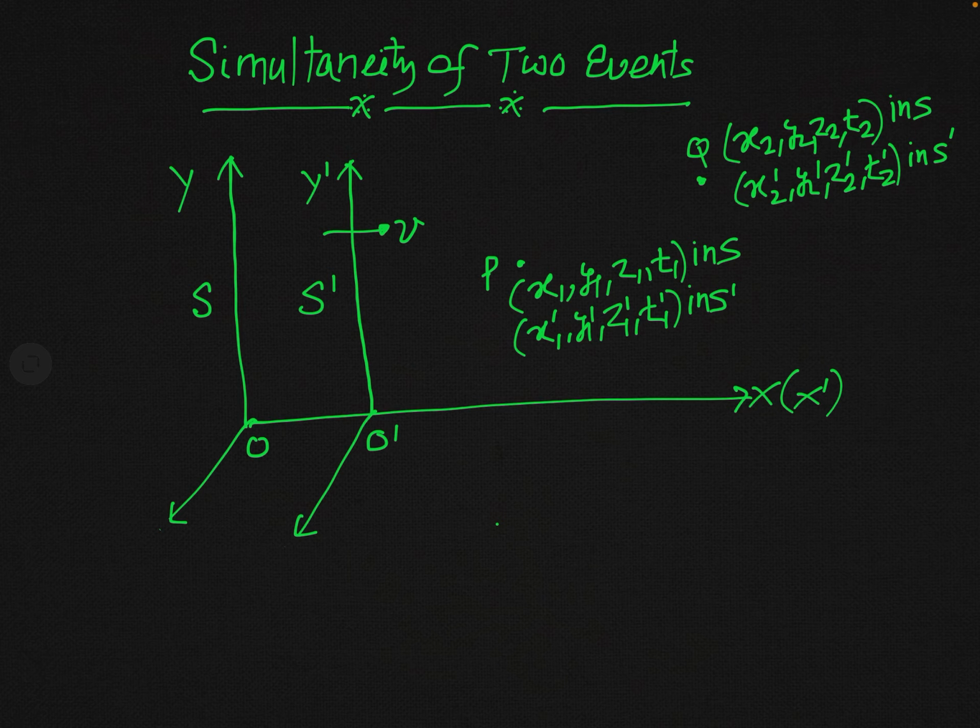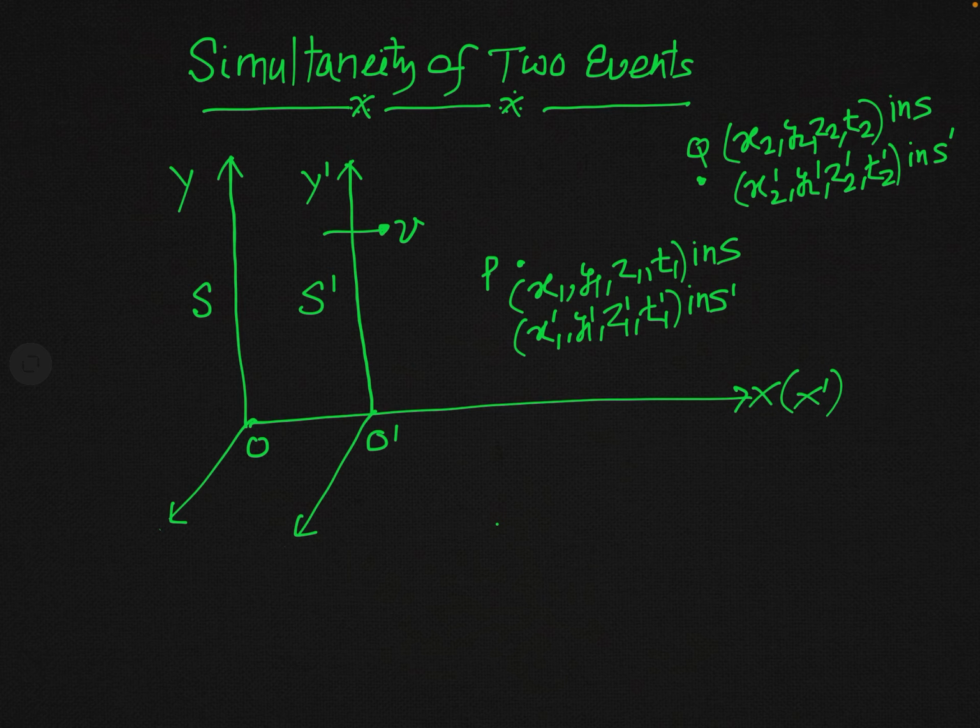So for discussing the simultaneity of two events, we will also discuss in this lecture the order of events: if one event is prior to another event in one frame, does the order of the events remain the same in both frames or not? We will also test it. So in fact there are two problems which will be discussed in this lecture. First one will be simultaneity of two events, and second one will be to test the order of events in the two reference frames.